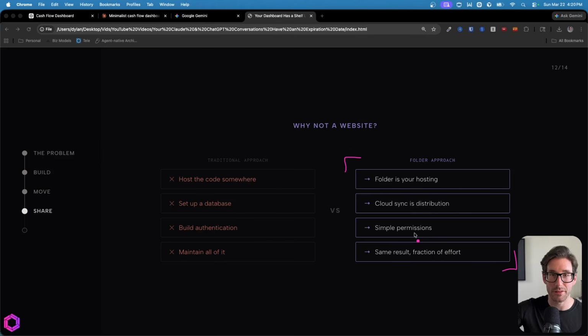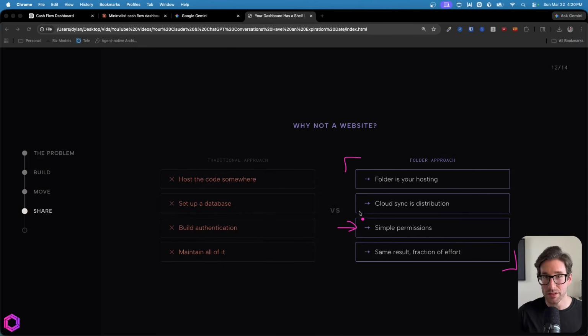So OneDrive, Dropbox, Google Drive, they all offer the ability to do multiple things that are beneficial here. One is it automatically syncs between your desktop and the cloud. So anytime you update that dashboard, the entire team gets the benefit from that. Another really important part here is that all of those tools allow you to have specific permissions as well.